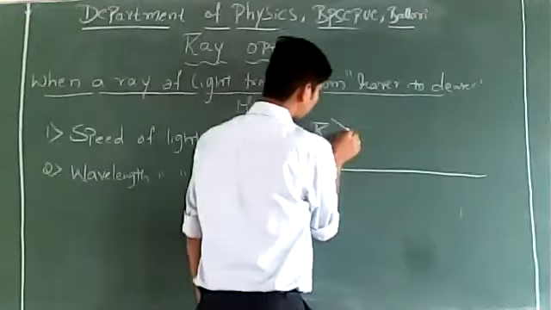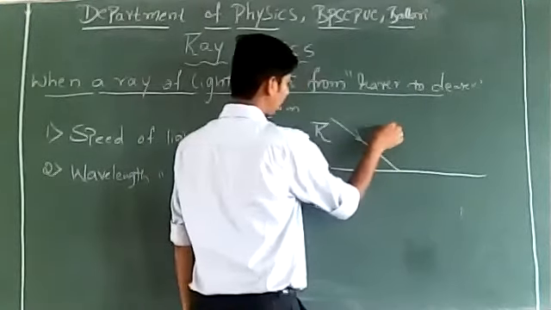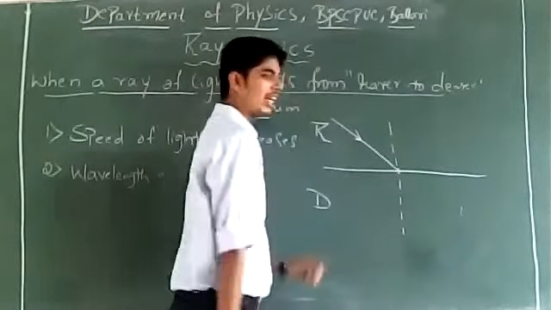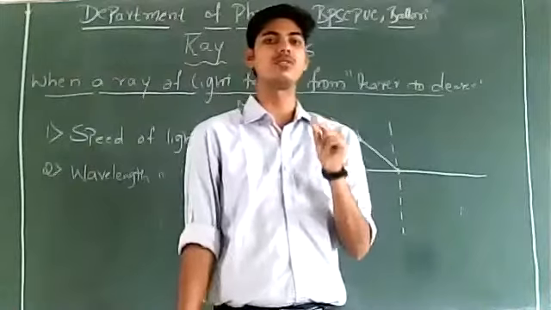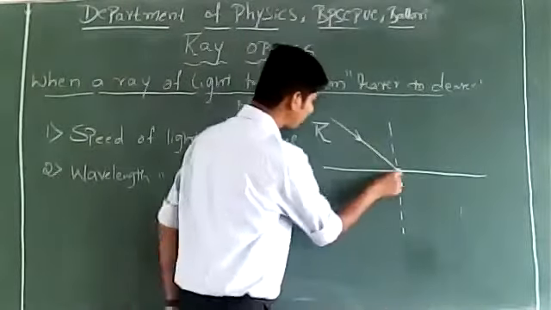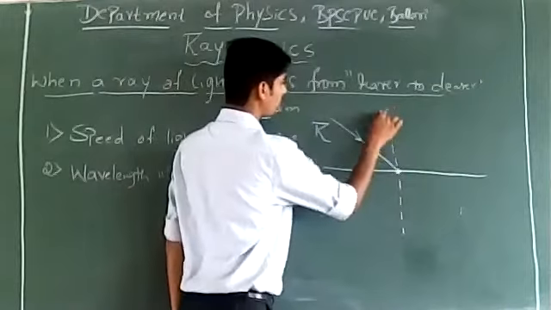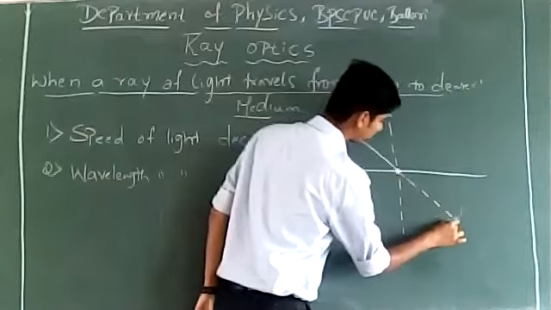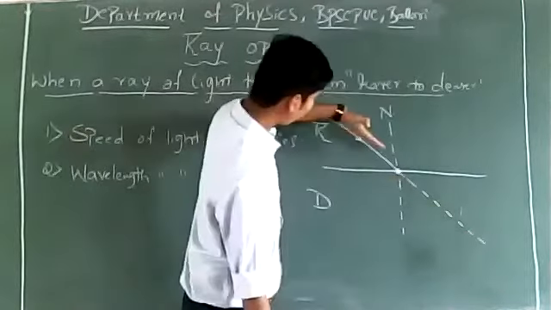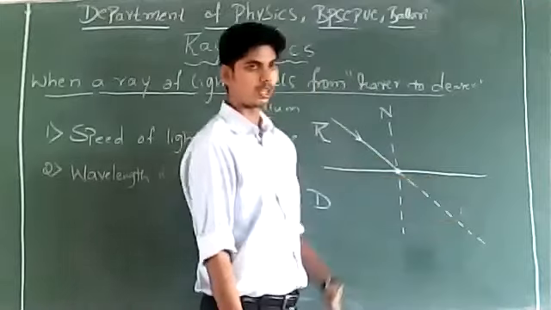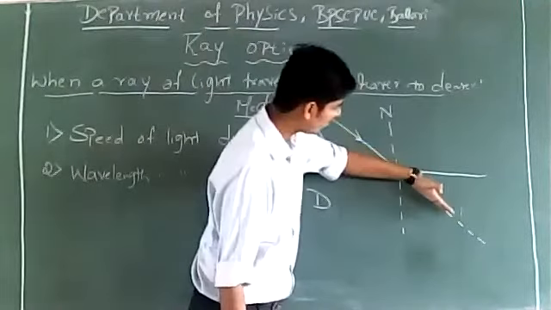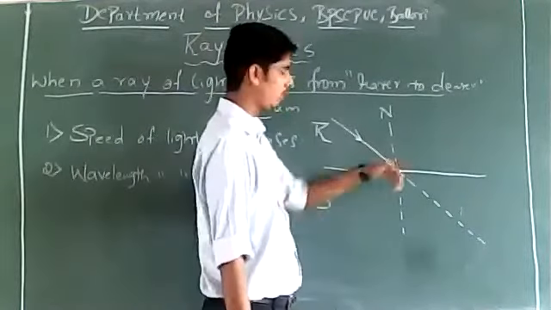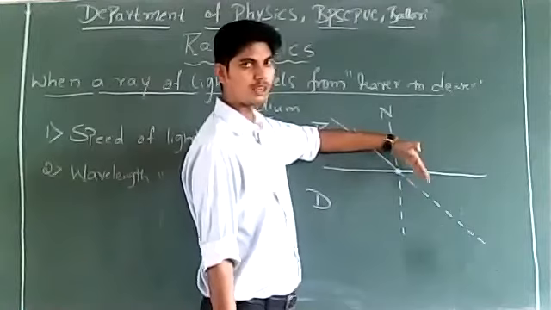Observe here. Suppose this is incident ray. At the point of incidence, we draw a normal. I have told you in ray optics we measure all the angles with respect to normal. So at the point of incidence, you must always draw a normal. This is normal. We expect the ray of light to travel along straight line. This is the original direction of travel of light. But because ray of light is traveling from one medium to another medium, it bends. The ray of light undergoes bending.